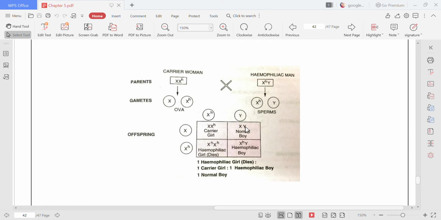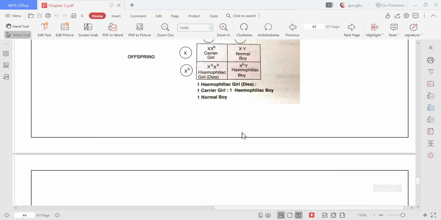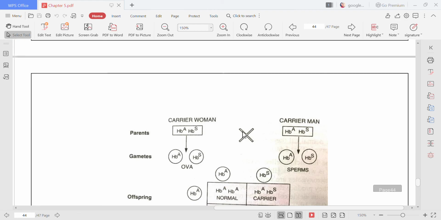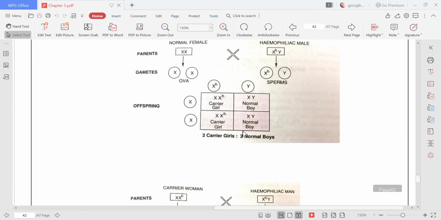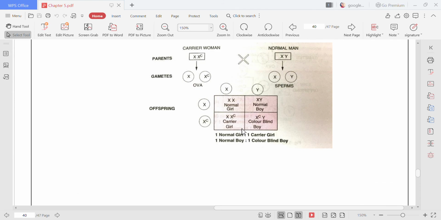And if this is the situation, XHY, it is XY, then it is a normal boy. But if this is the situation, a hemophilic boy. Okay, so this is how hemophilia occurs in males and females of the human body.